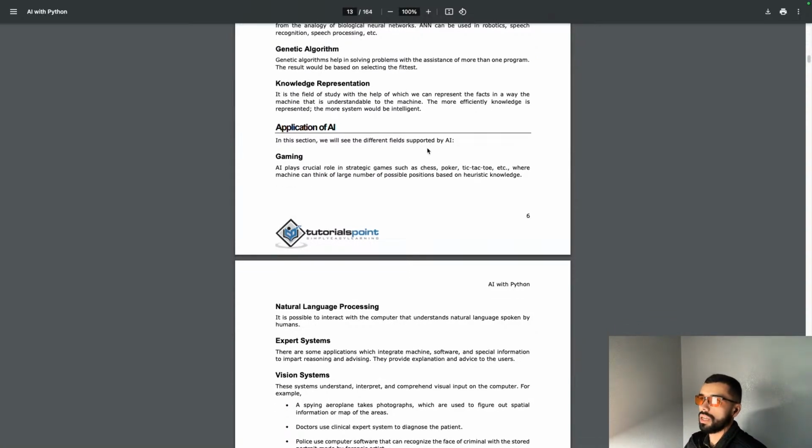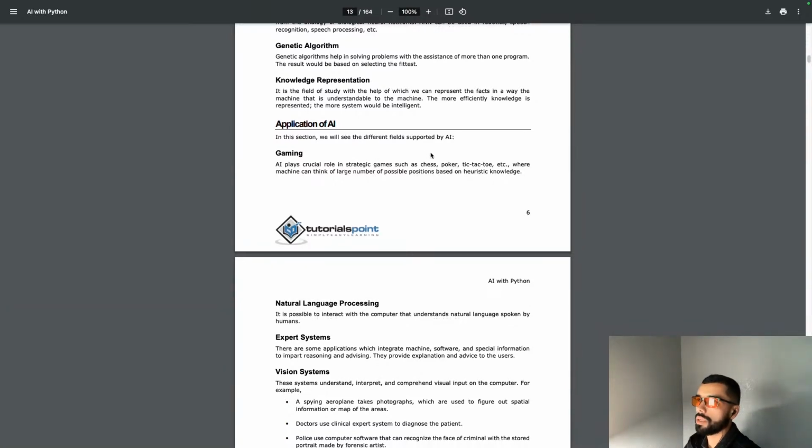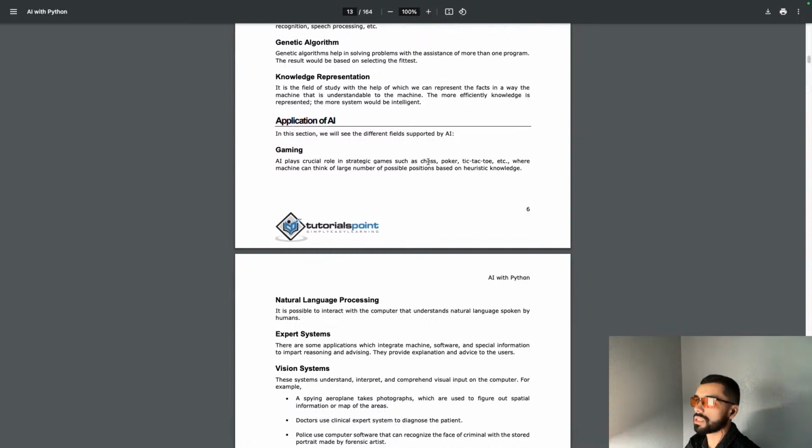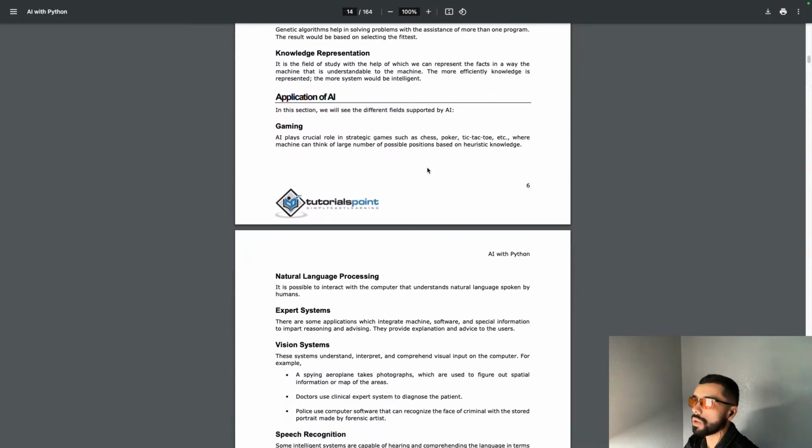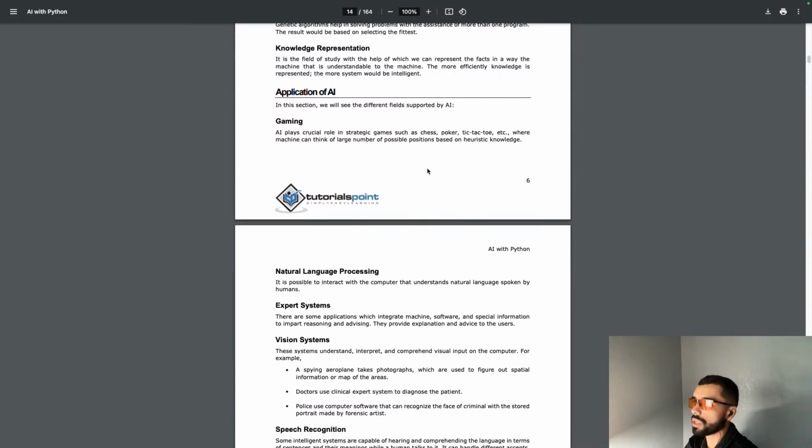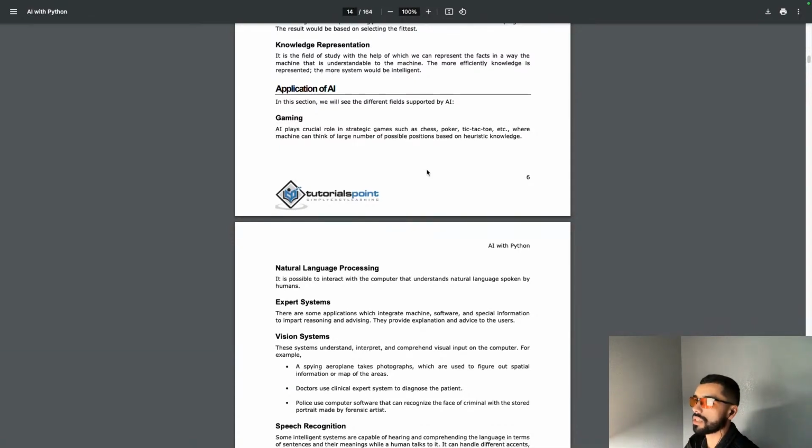Application of AI. In this section, we will see the different fields supported by AI. Gaming. AI plays a crucial role in strategic games such as chess, poker, tic-tac-toe, where a machine can think of a large number of possible positions based on heuristic knowledge.